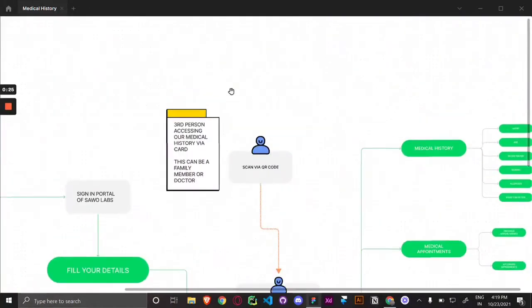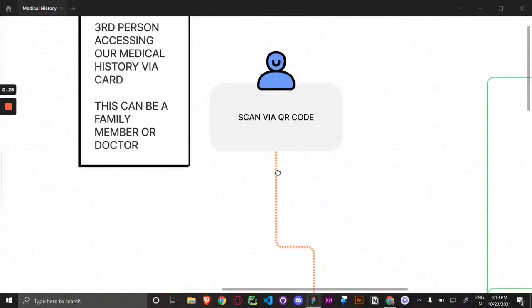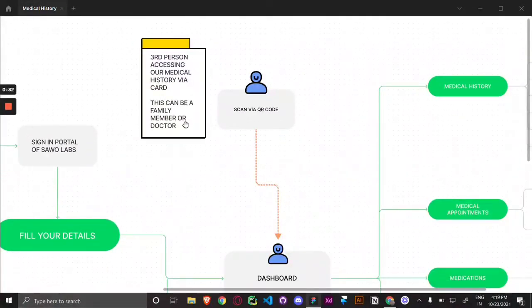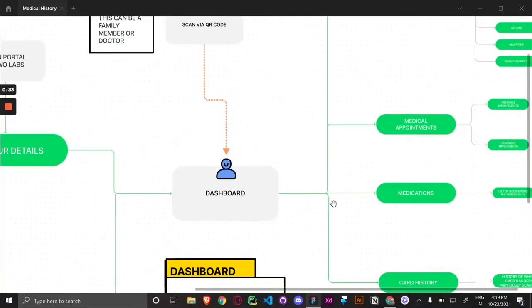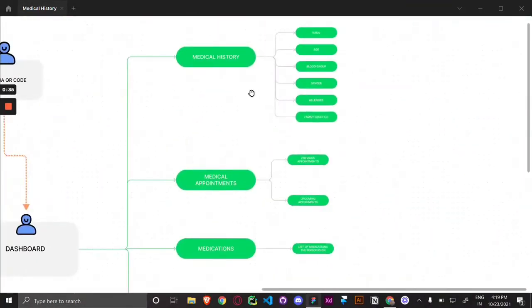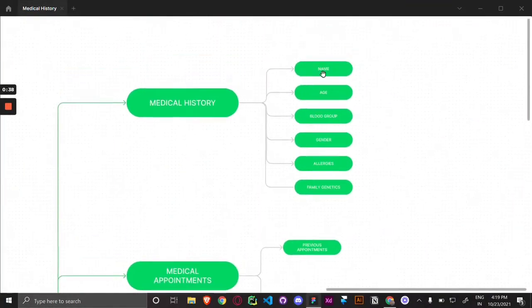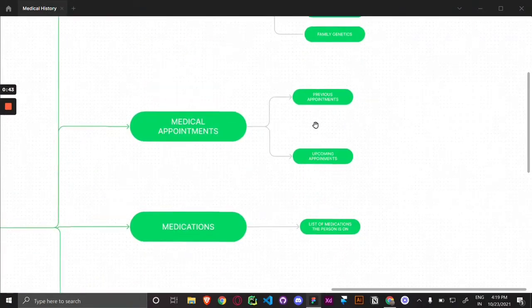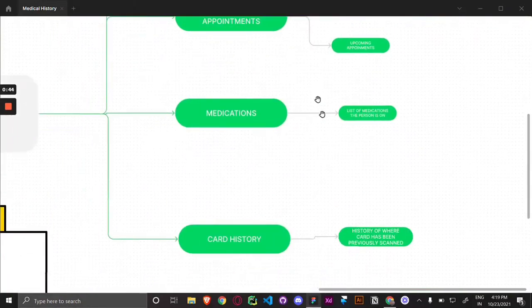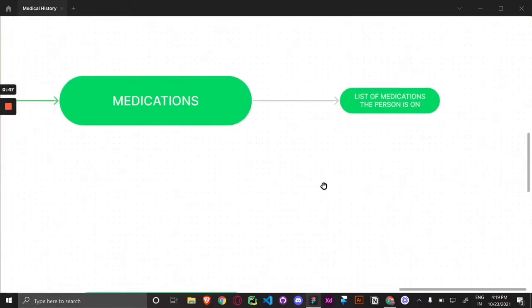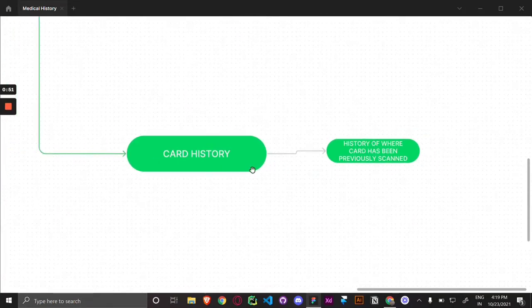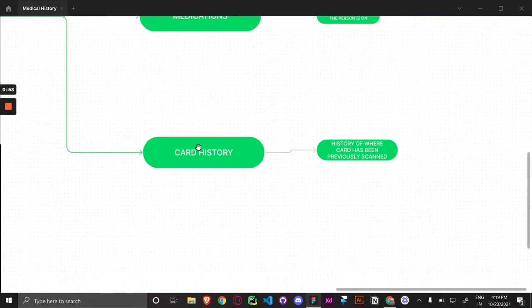However, whenever a third person, for example a doctor or family member, tries to see the medical details by scanning the QR code, they will be directed to the dashboard, and the dashboard will contain these things. In medical history, we will have all these contents. Then medical appointments will contain the previous appointments and the upcoming ones. Medications will contain the list of all medication the person has been on, and card history will contain the history of wherever the card has been used before.